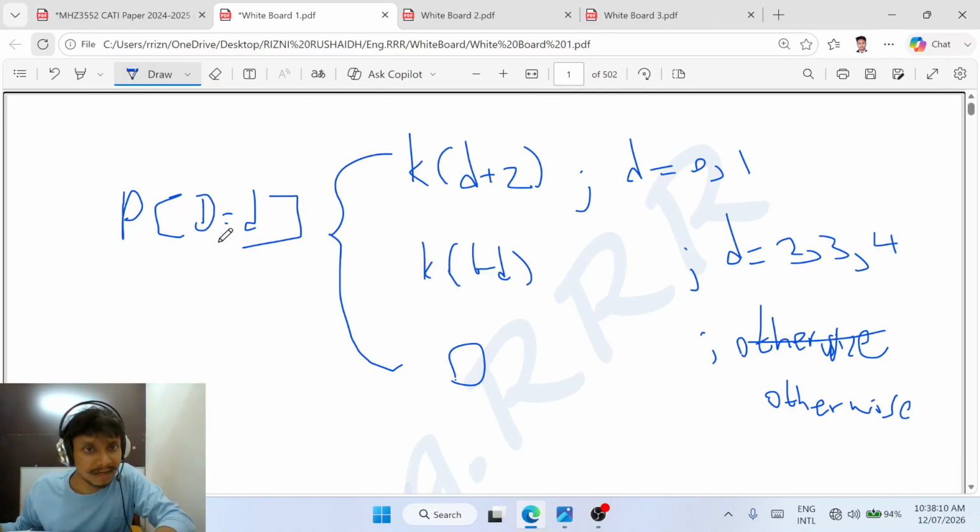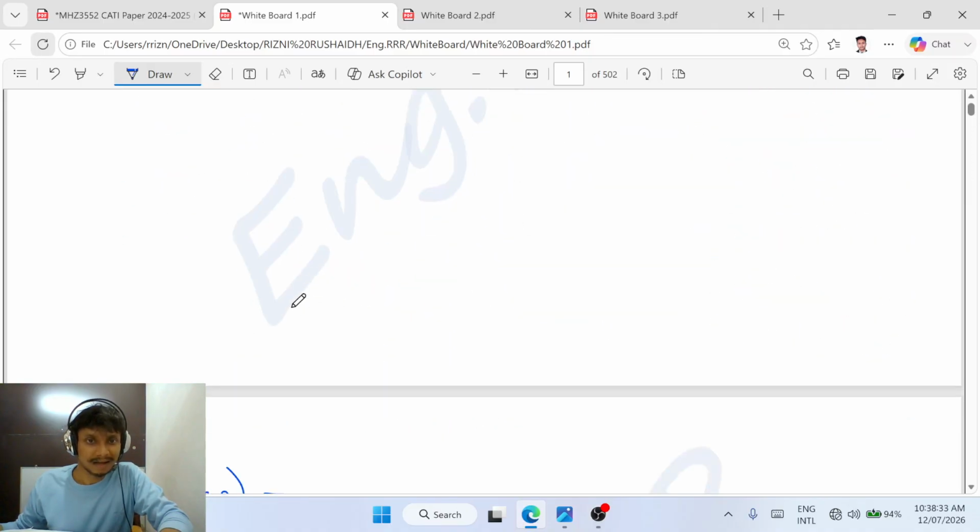Okay, here I substitute 0 instead of D, therefore P(D) is equal to P(0). If D is equal to 0 I have to use this equation. So if I substitute 0 here, D plus 2, not Z, this is 2. Yes, D plus 2.